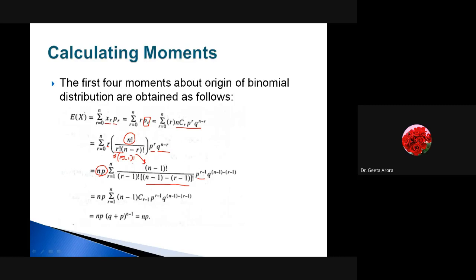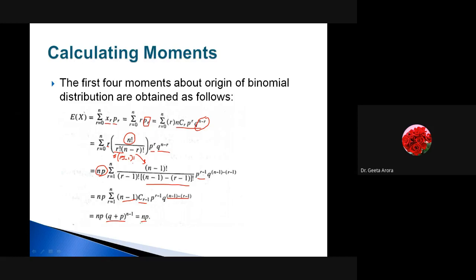And after that, we have seen that this whole relation can be written as (n minus 1)C(r minus 1) p^(r-1) and q raised to power, here you can see the difference, n minus 1. If it is nCr, we are taking the difference as n minus r and putting it in the power of q. Now if it is (n minus 1)C(r minus 1), we are taking the difference and again taking the power of q. Correct? And as we know, this whole expression can be written as (q plus p) raised to power n. So here we have written (q plus p) raised to power n minus 1, and we know p plus q is always 1. So it leads to the value np.